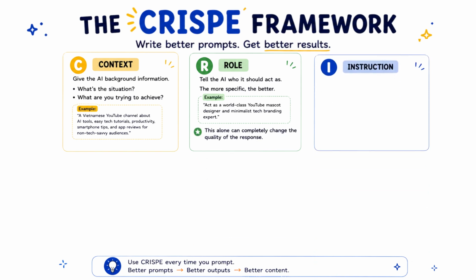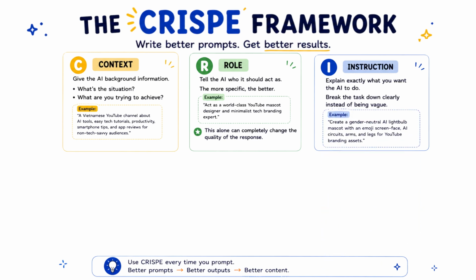I stands for instruction. This is where you explain exactly what you want the AI to do. Try to be as clear and specific as possible instead of being super vague. So for the mascot example, the instruction could be something like, create a gender-neutral AI lightbulb mascot with an emoji screen face, AI circuits, arms, and legs for YouTube branding assets.